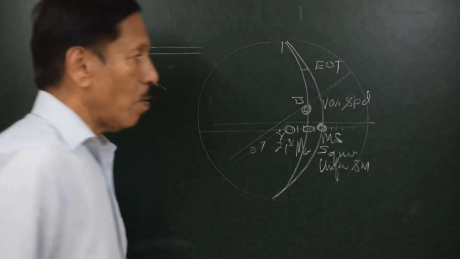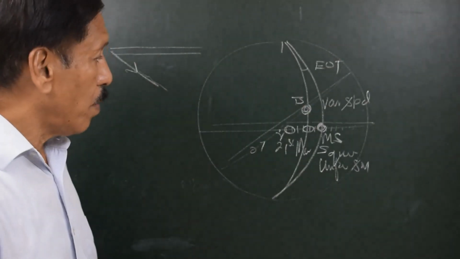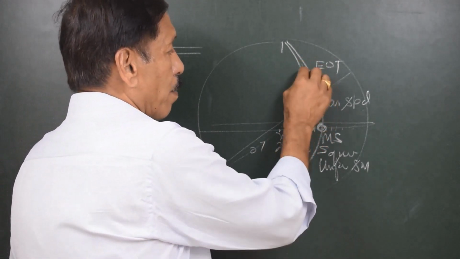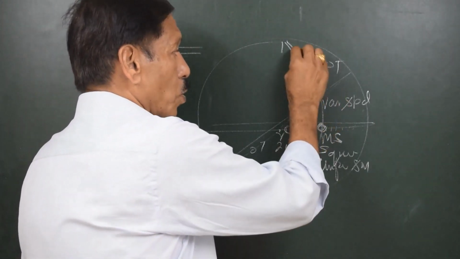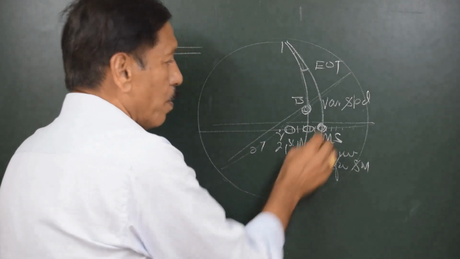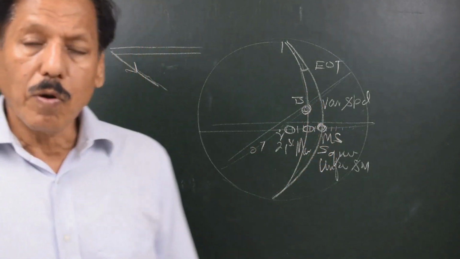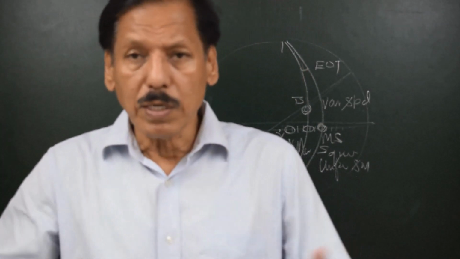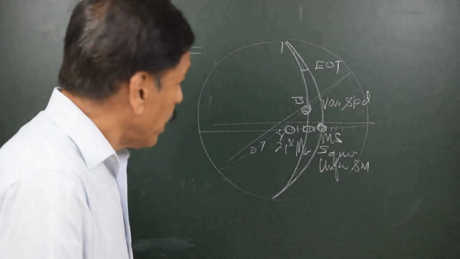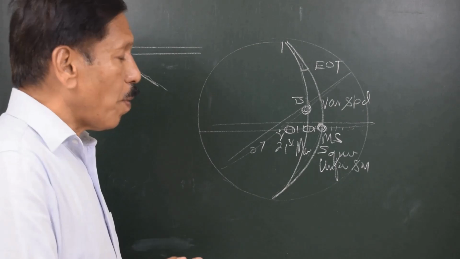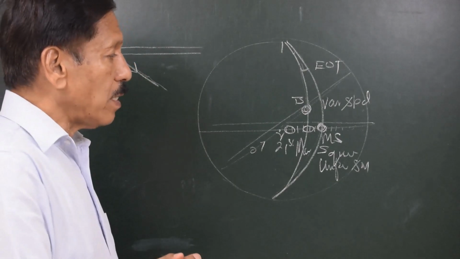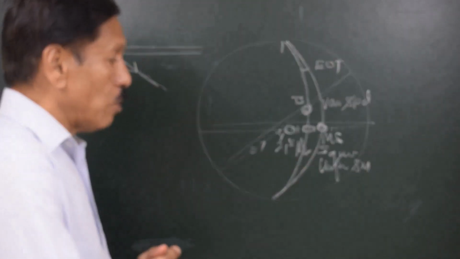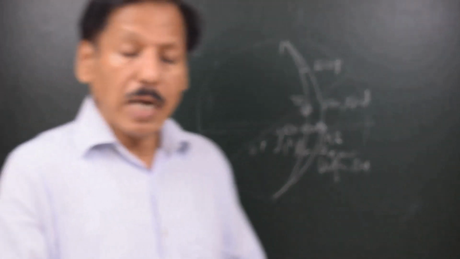If we are somehow aware of this equation of time, we would say, okay, here is the position of the true sun, but we know the equation of time, so we also indirectly know the position of the mean sun, from which the time can be decided for any territory or the global time itself, right? So what is important is we imagine an imaginary body, the mean sun, which moves on the equinoctial at a uniform speed.